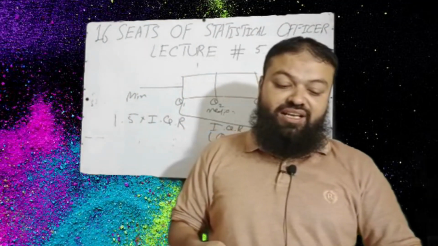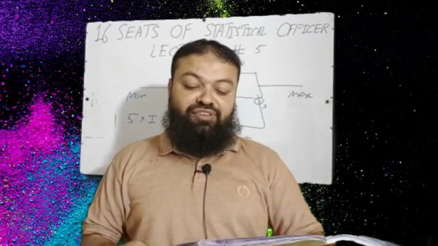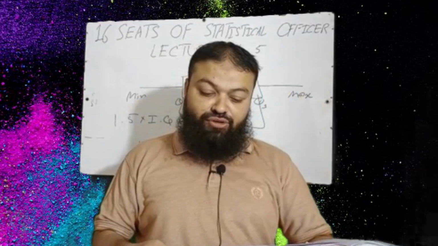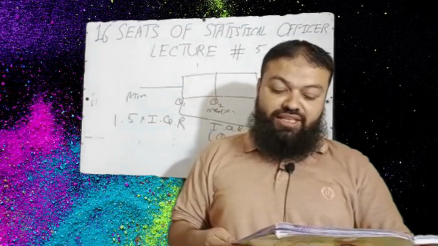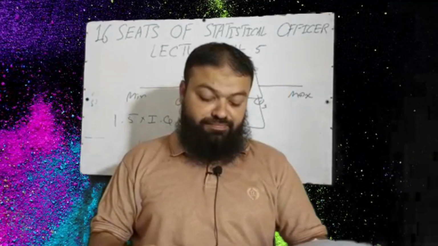Question number 13. Which of the following cannot be easily approximated from a box and whisker plot? A. the range, incorrect. B. interquartile range, incorrect. C. second quartile, incorrect. The standard deviation is the correct option.